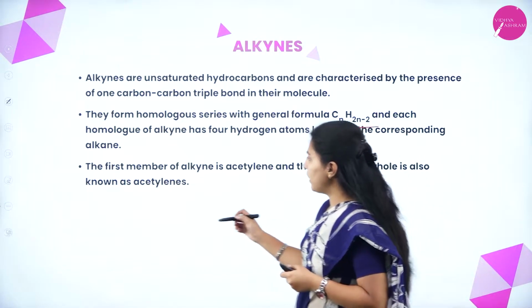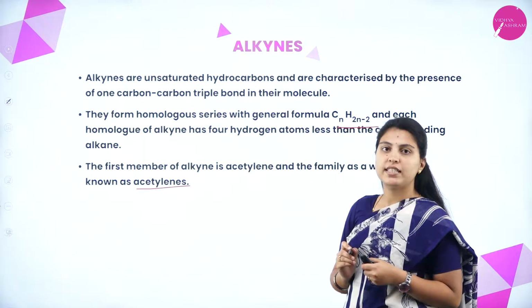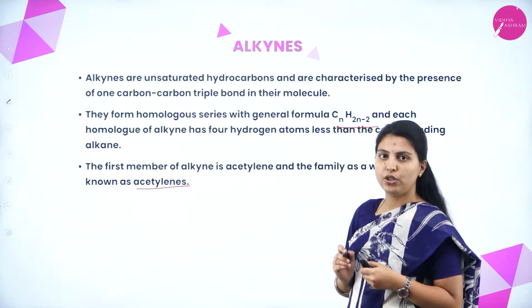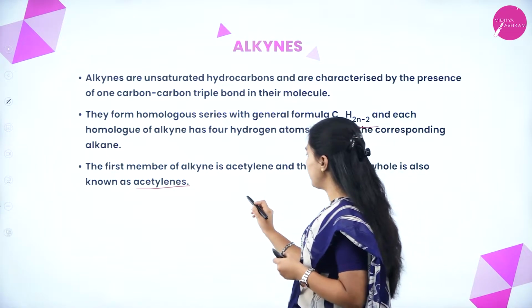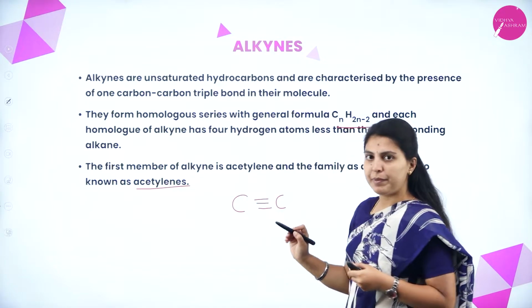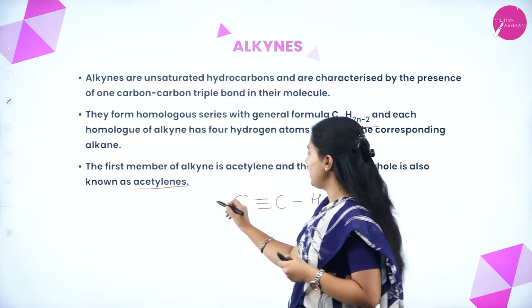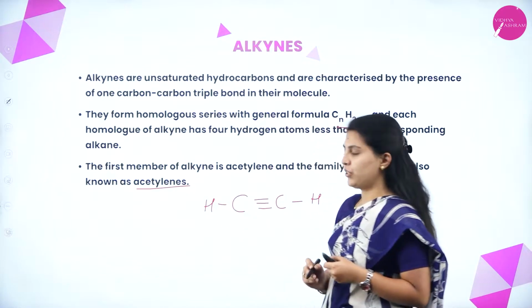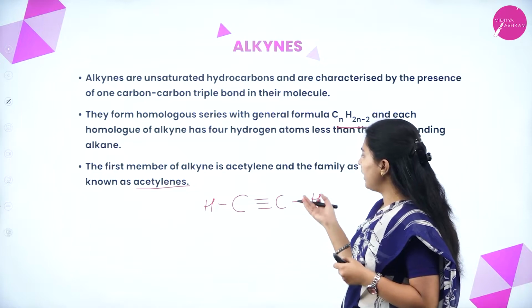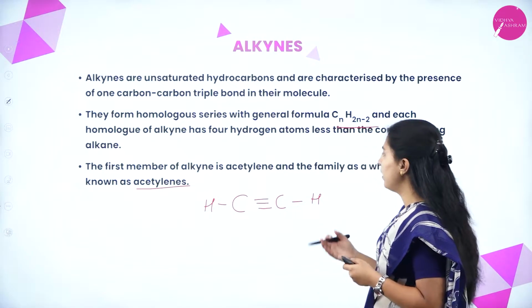They can also be called acetylenes and the general formula is CnH2n-2. Usually the triple bond will be present between carbon and carbon and the remaining valencies will be satisfied by H. This is alkyne, and it is acetylene also, we can call it the first member of alkyne.